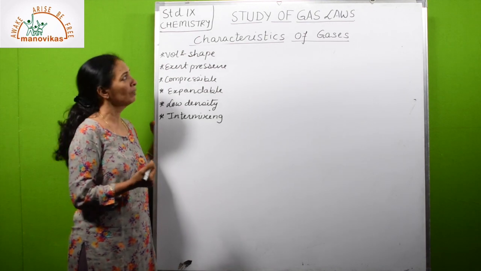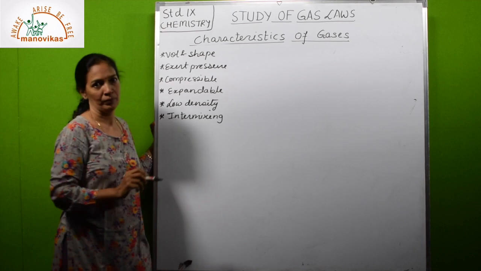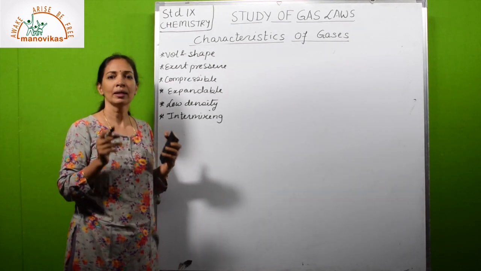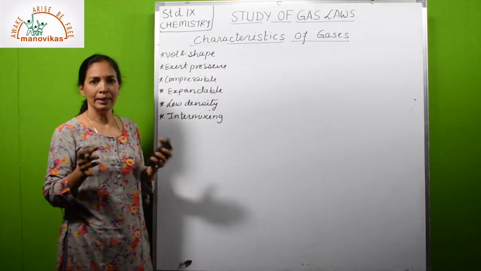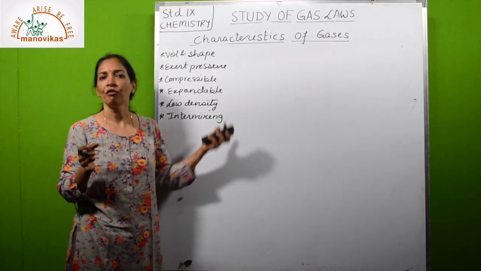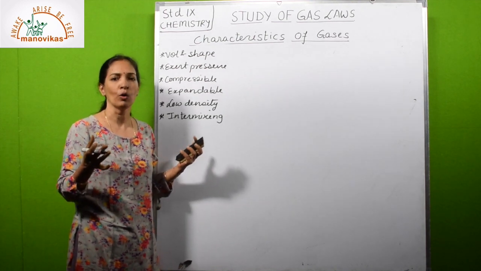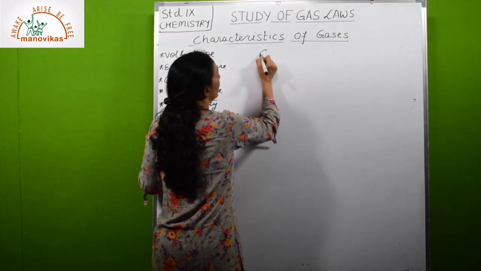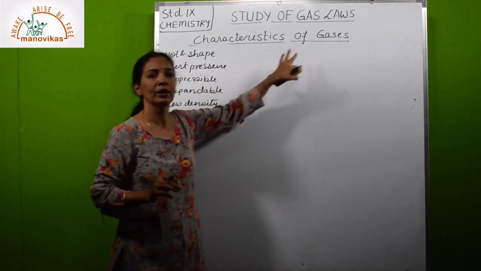Today I am going to start with the chapter Study of Gas Laws. In this chapter you will study certain laws which gases obey. Before starting anything, let us see states of matter. Gas is a state of matter. And what is matter? Matter is anything that has mass and occupies space. So the three states of matter are solid, liquid and gas. Now we are concerned about the state gas.